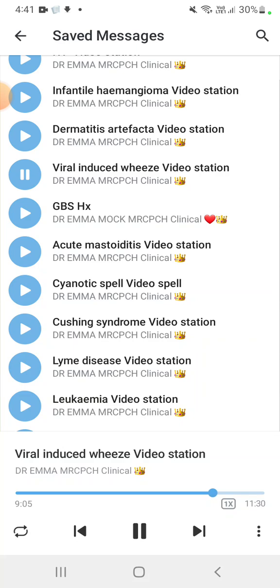In episodic viral induced wheeze, the child is otherwise well in between the attacks. But in multiple trigger wheeze or bronchial asthma, interval symptoms are present between exacerbations: wheeze and cough with activity, excitement, and cold weather. In viral induced wheeze there is no personal or family history of atopic disorder, whereas in bronchial asthma there is a positive family history of asthma or atopy. Viral induced wheeze is less than 2 years, and bronchial asthma more than 2 years.